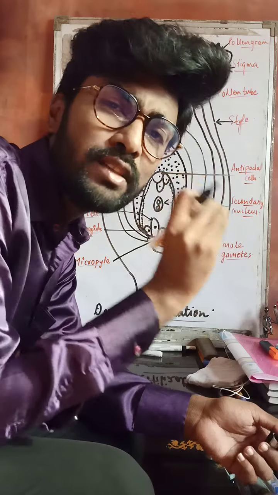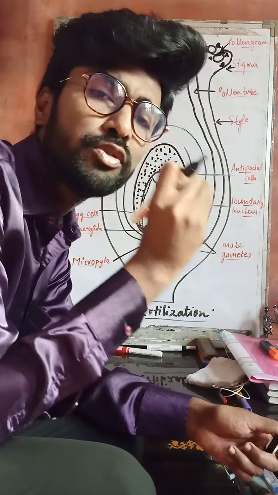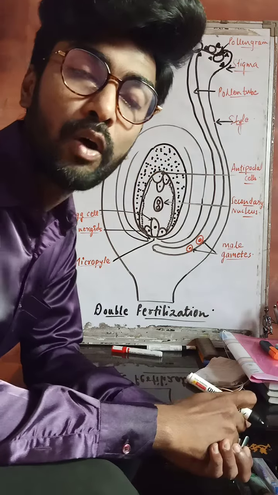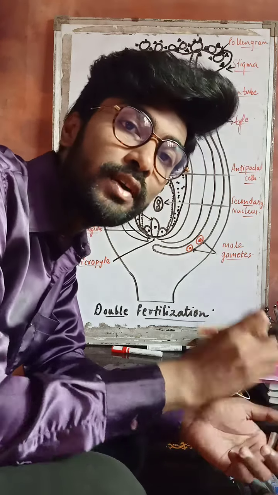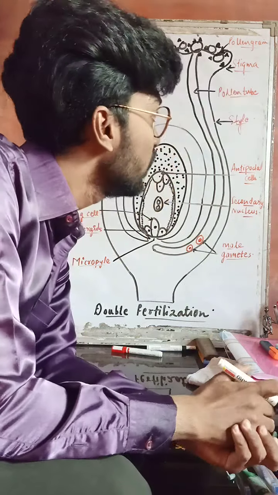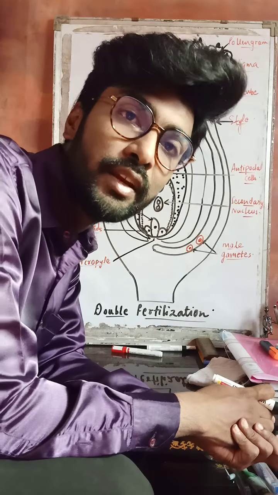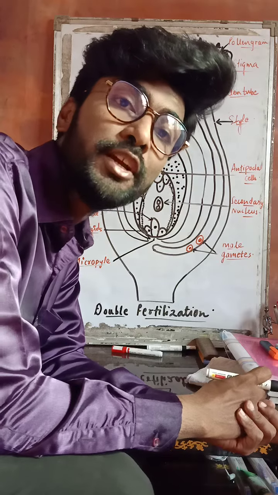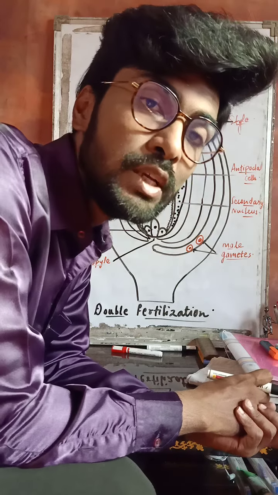Once the pollen grain gets deposited on the stigma of a flower, it starts absorbing a sugary compound, which is called pectocellulose. We all know that the stigma is sticky in nature, but why is it sticky? Because it contains a sugary compound called pectocellulose.